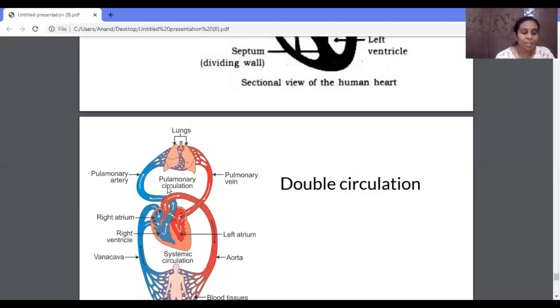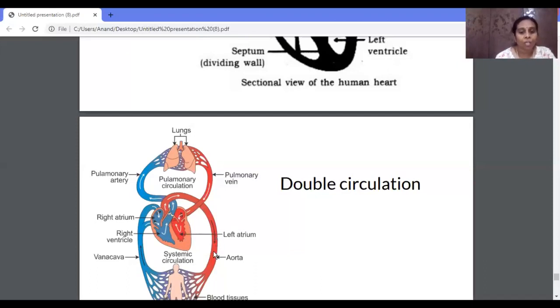The next part is systemic circulation. What happens in the systemic circulation? It is the course taken by the blood between the heart and the tissue. Now the oxygenated blood is present in the left atrium. From the left atrium, the blood reaches the ventricle. From the ventricle, it goes to the aorta.